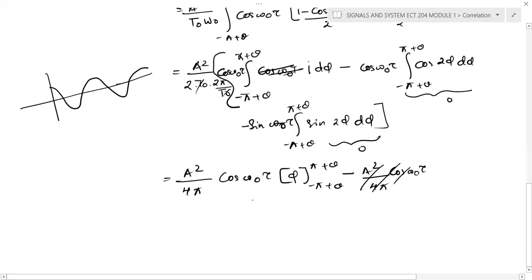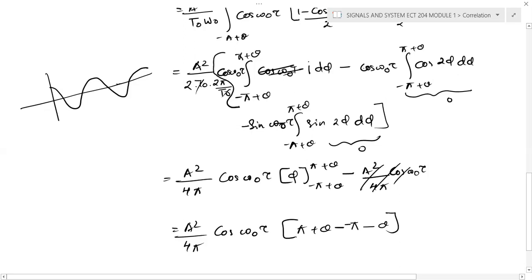So now we can simplify this single term, this A square by 4 pi. It's cos omega 0 tau, and if you substitute this limit, pi plus theta minus minus pi plus theta, so it becomes minus into minus plus, and here it is minus theta.